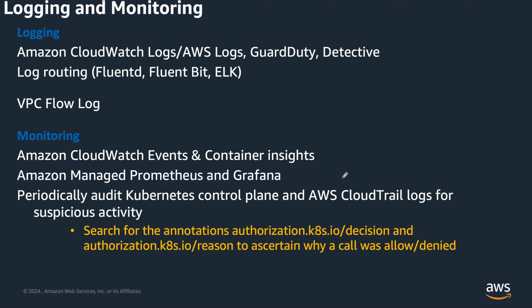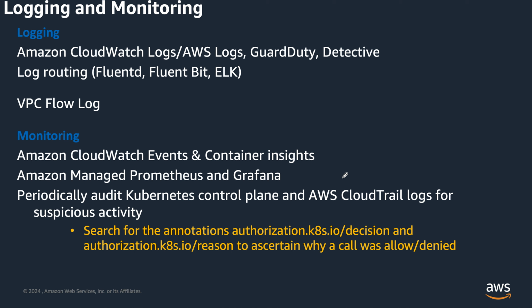We can enable the VPC flow logs to capture the network traffic. And on EKS, the audit logs are sent to Amazon CloudWatch Logs. So we can utilize CloudWatch as a single pane of glass to monitor and alert on all the event log activities, right?